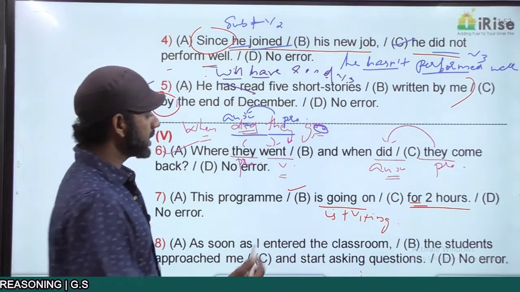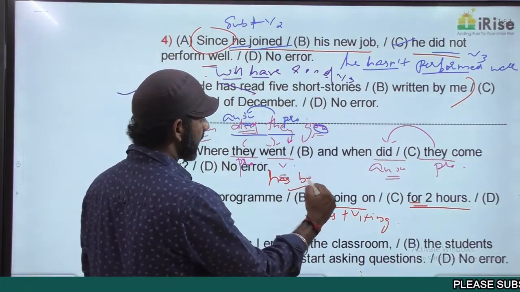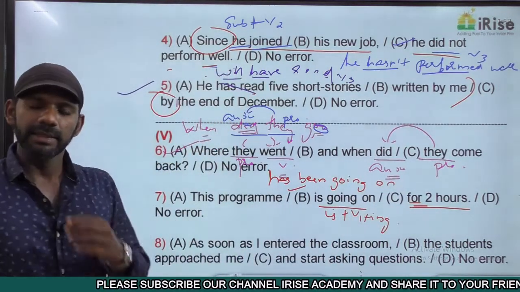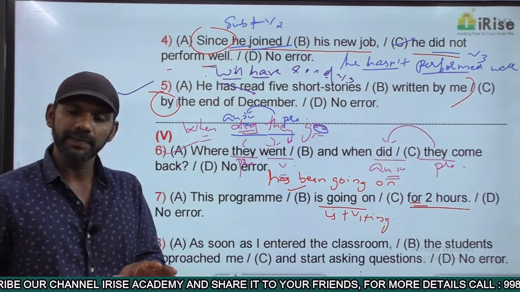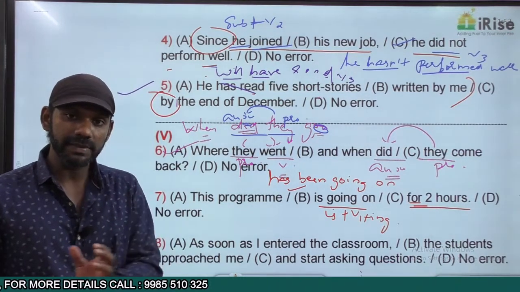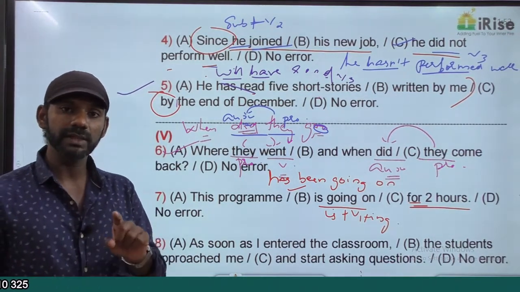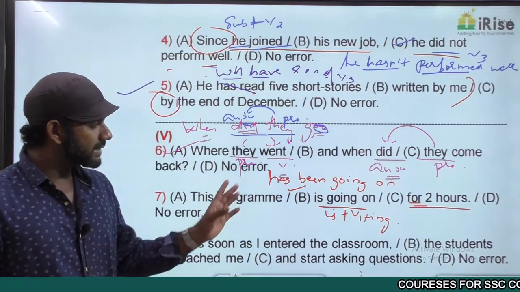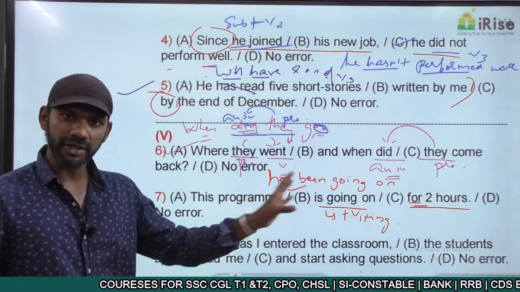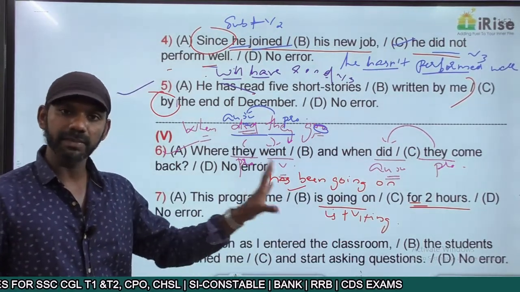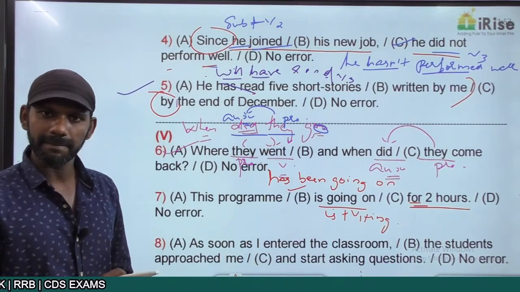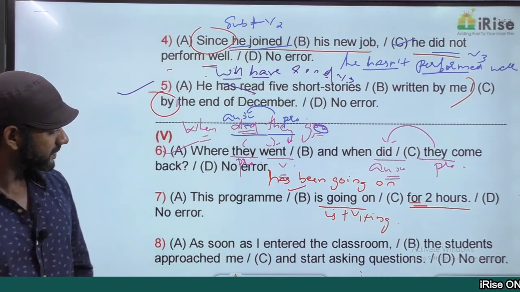The correct statement must be, this program has been going on for 2 hours. The meaning of this statement is, the program has started and it's continuing till some time. For any action that starts and keeps going till some time, we have to use the perfect continuous category. Has been going on is has plus been plus V1 plus ing, present perfect continuous, and for can appear in present perfect continuous. Now all the rules we discussed are satisfied. The error is in part B. Come to the next one.